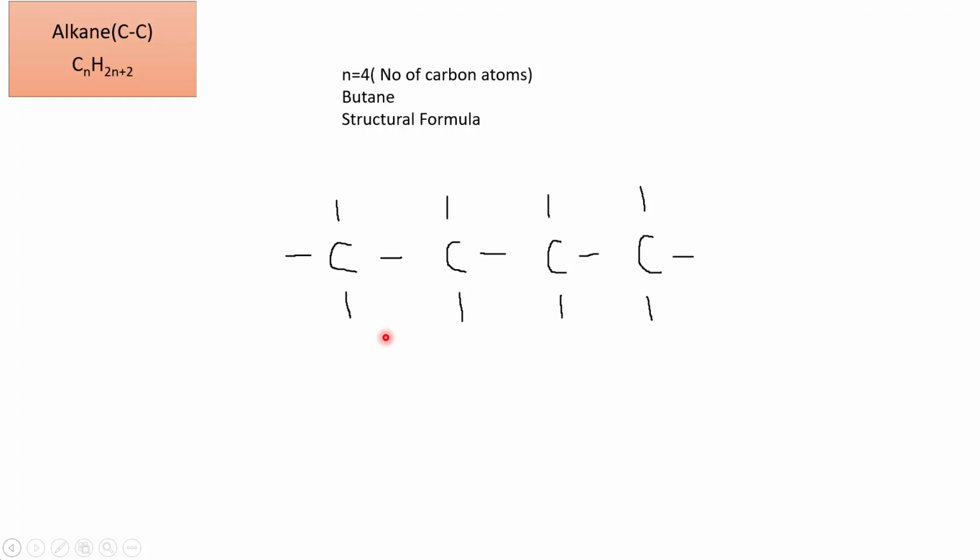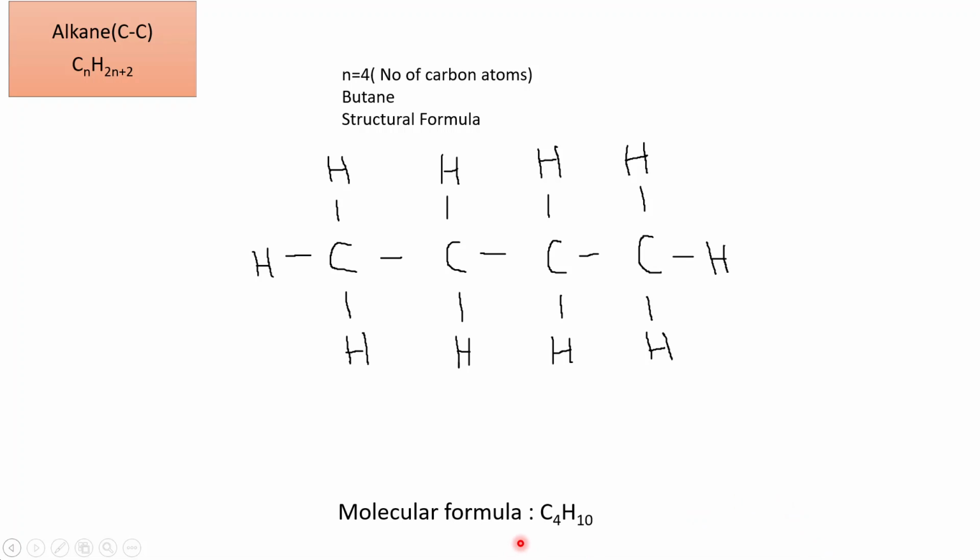Now at these open ends, we will write hydrogen atoms. Thus, in butane, we find 4 carbon atoms, and let's count the number of hydrogen atoms: 1, 2, 3, 4, 5, 6, 7, 8, 9, 10. Therefore, its molecular formula becomes C4H10. Again, you will verify the molecular formula by using the general formula of alkanes.